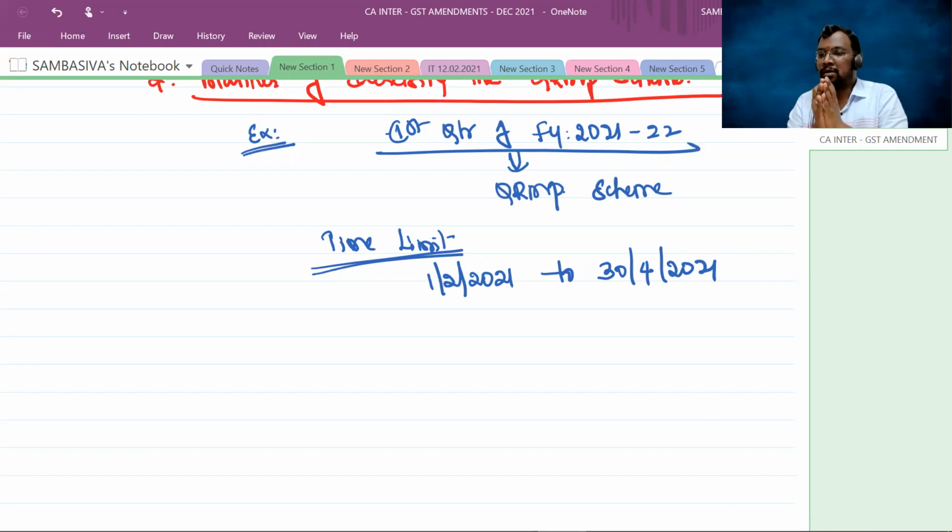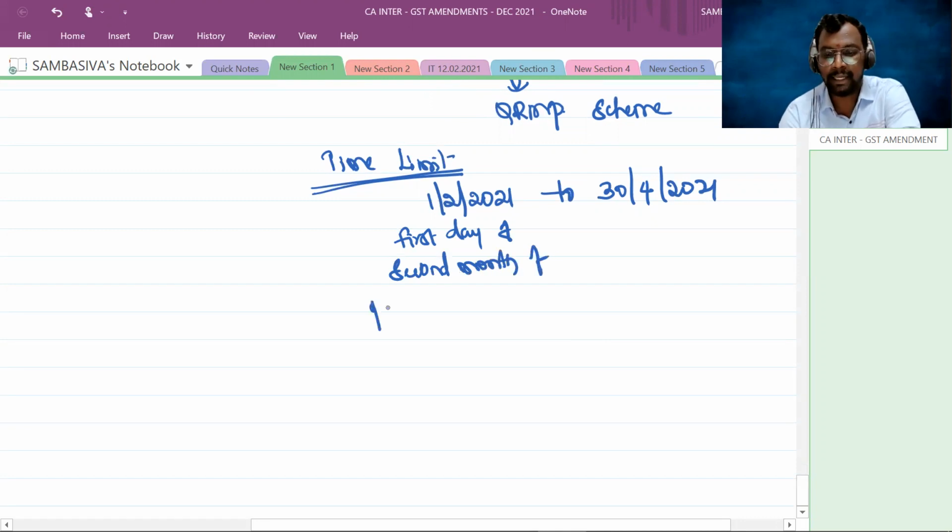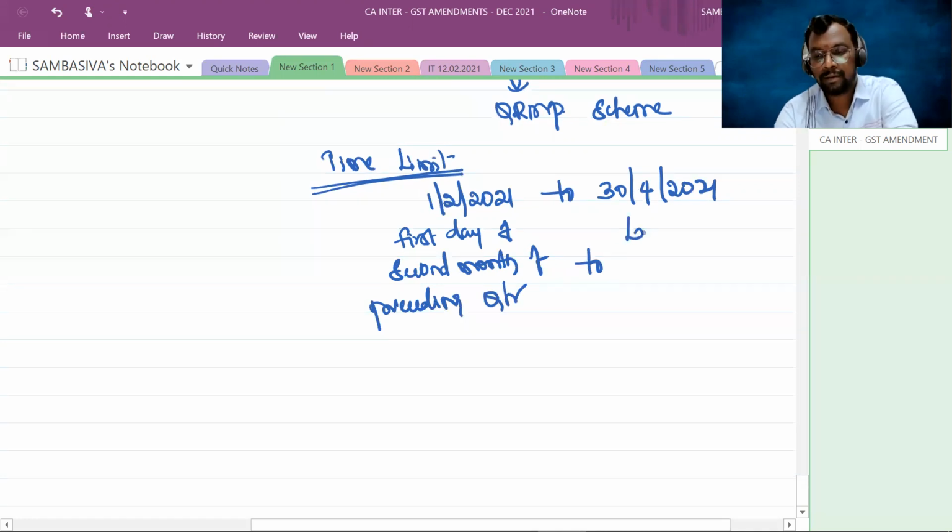Means, for a particular quarter, if you want to adopt QRMP scheme, you have to exercise this option between the first day of the second month of the preceding quarter to the last day of the first month of the present quarter.